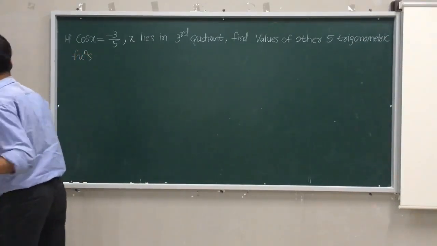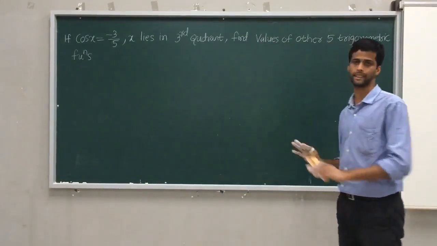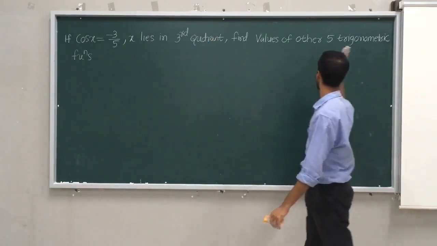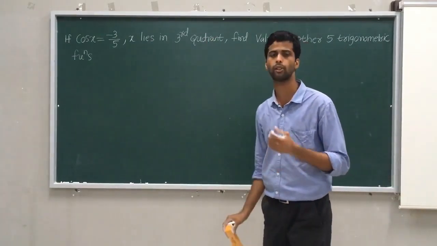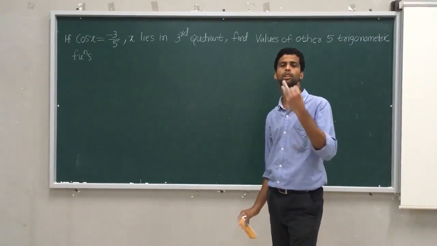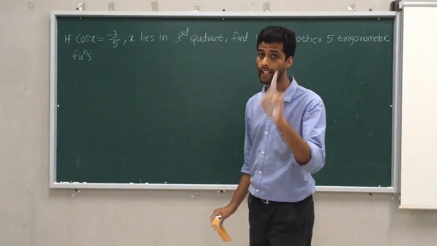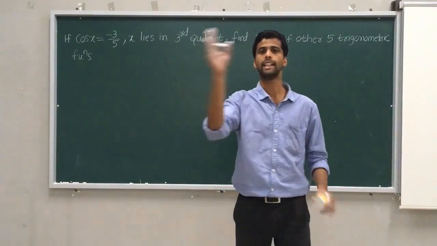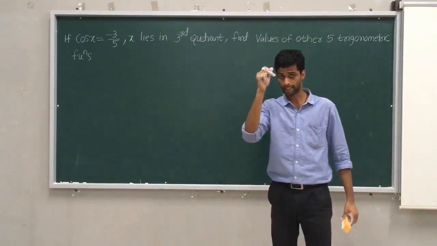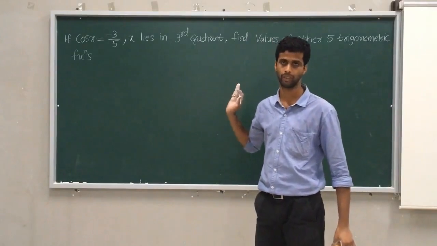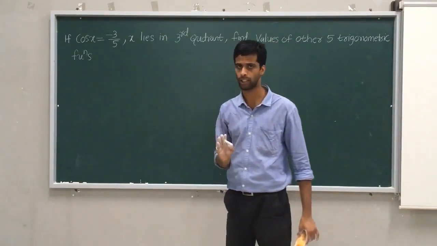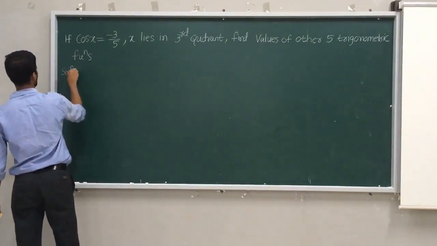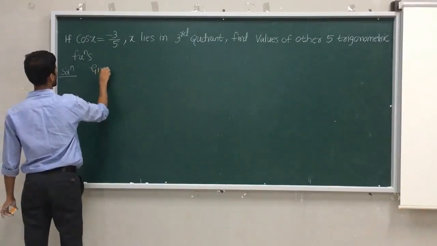See, we have framed one question. They have given cos x and told that x lies in the third quadrant. Find the other 5 trigonometric functions. Apart from cos, the 5 trigonometric functions are sin, tan, cot, sec, cosec. Keep in mind, x lies in the third quadrant. According to ASTC, in the third quadrant, except tan and cot, the rest are all negative. And they have already given cos as negative. Let me find the remaining. So the solution is like this. This is a very important question.